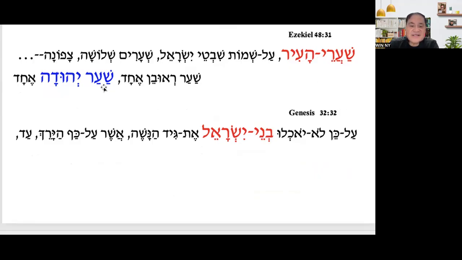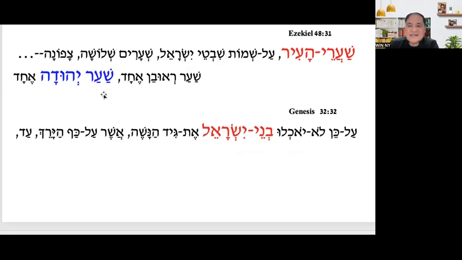The other one is Sha'ar Yehuda. This is gate. Gate of Judah. Another one is Binay in Genesis 22, 32.